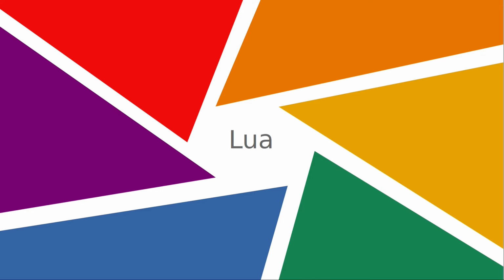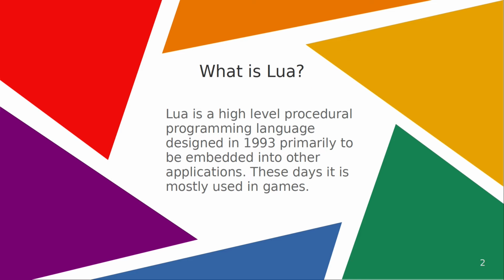What exactly is Lua? Lua is a high-level procedural programming language designed in 1993, primarily to be embedded into other applications. If most of this flew over your head, it's perfectly fine.